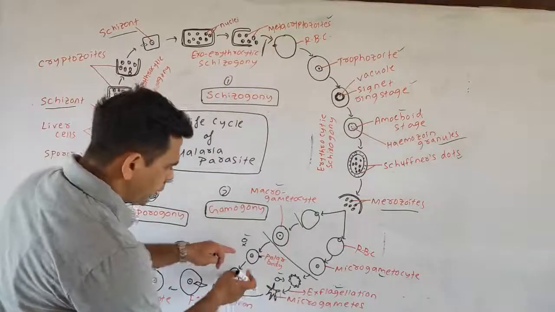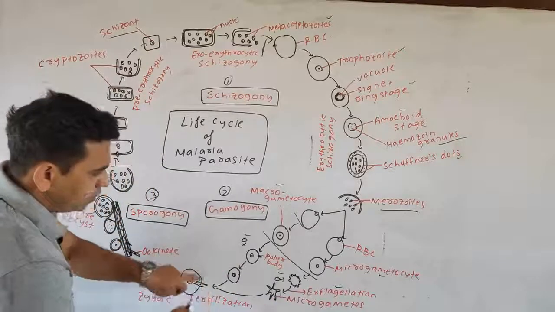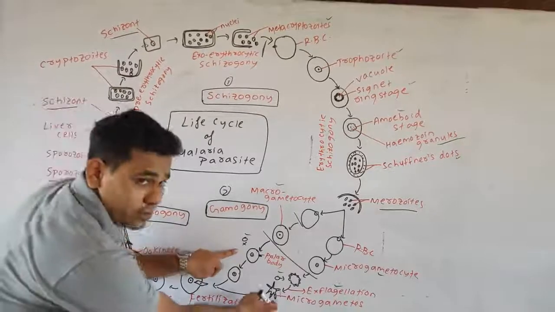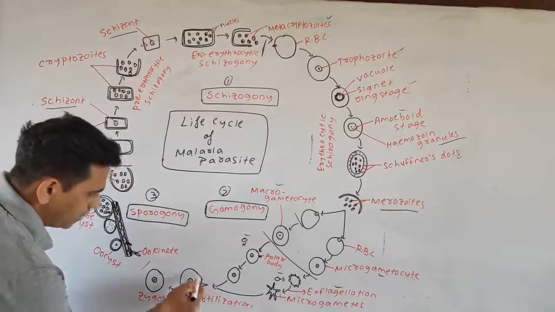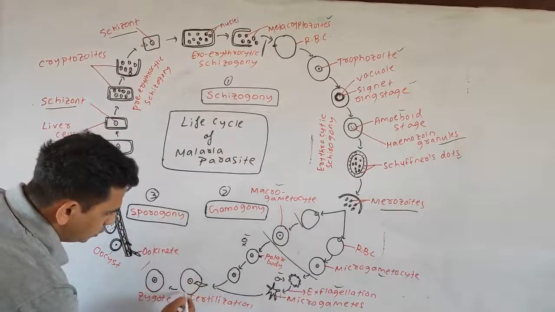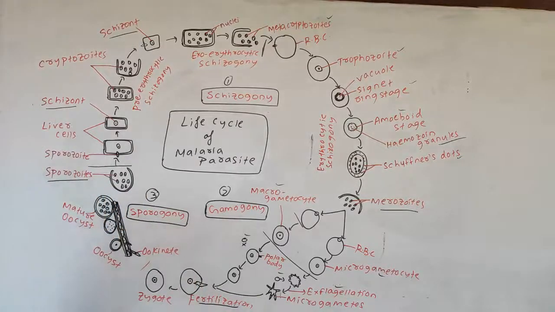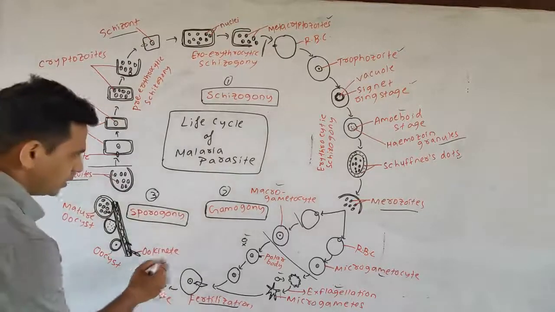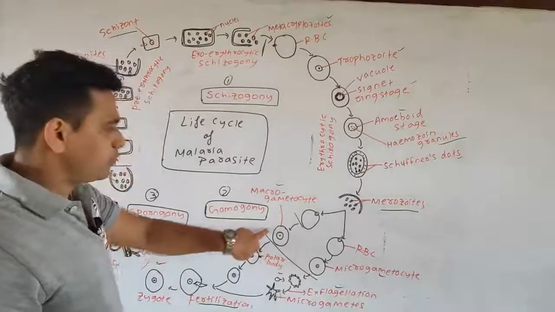Okay. Further, this one is your macrogametocyte and this one is your microgametocyte, or we can say macrogamete or microgamete. These two fuse, this one is your macro and this one is your micro. Fertilization takes place, forming a fully developed zygote. Up to this is your gamogony, means from here in the human, initiation of the gamogony takes place.